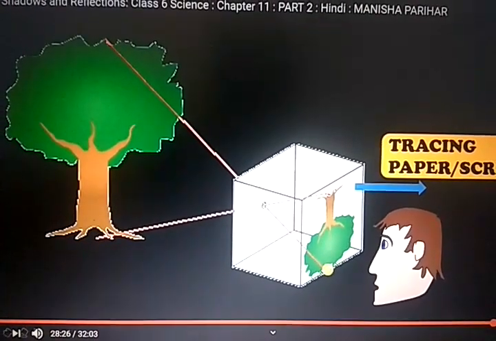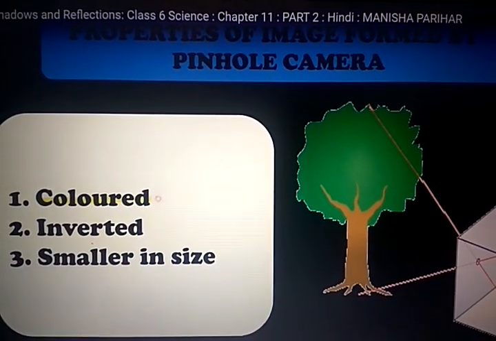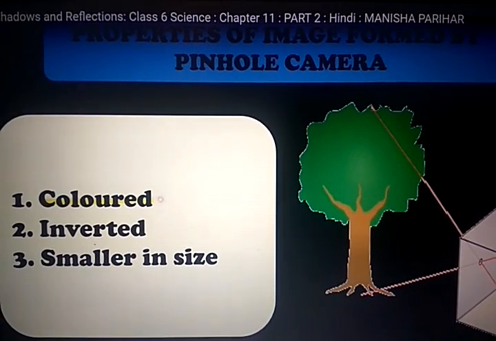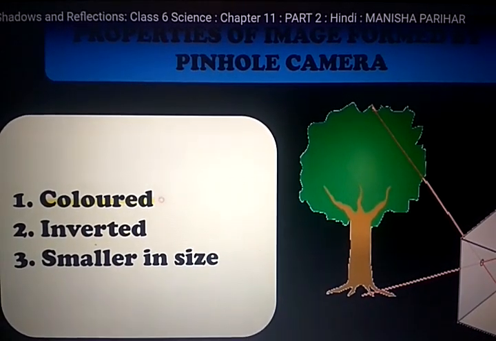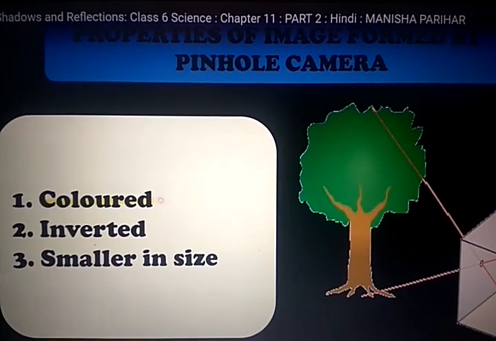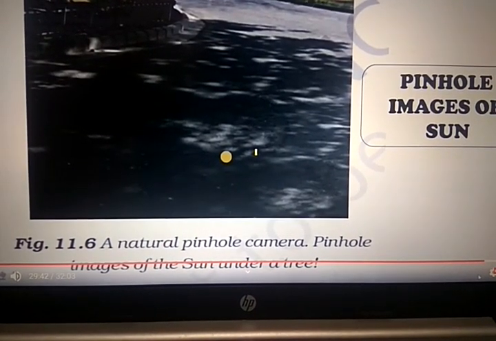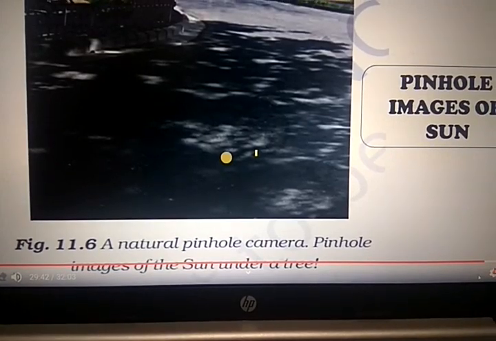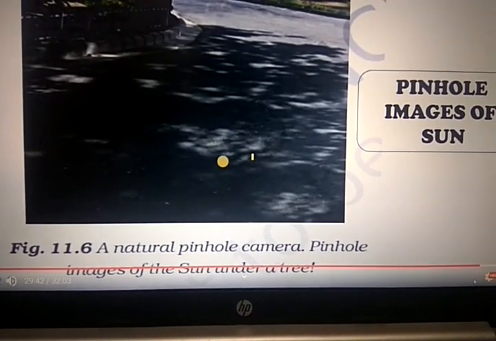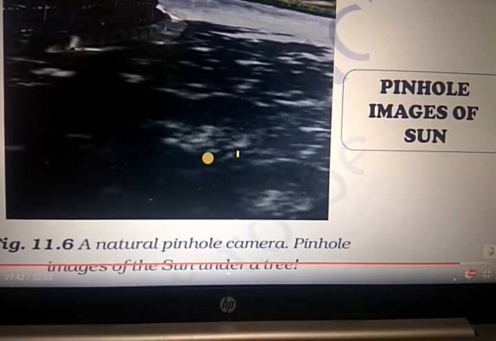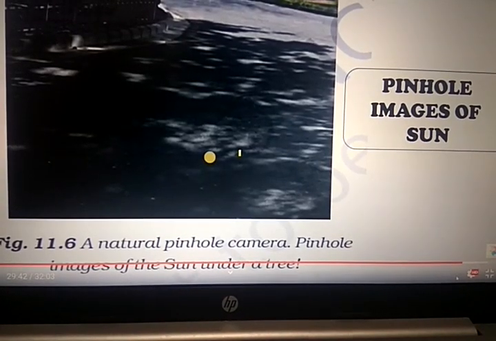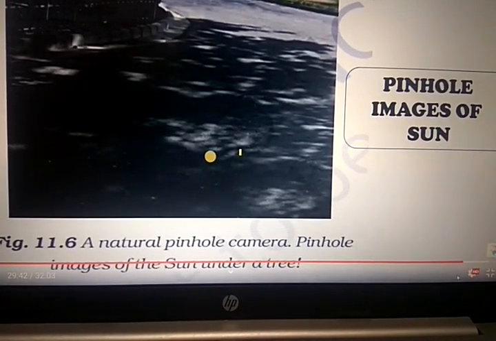Very simple. Now, properties of the image formed by a pinhole camera. Number one, it is colored. Second, you can see an inverted image and smaller in size. Here you can find a natural pinhole camera. Pinhole images of the sun under the tree. So pinhole images of the sun you can see.